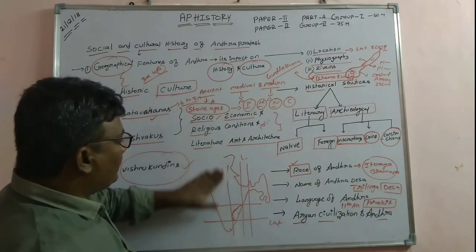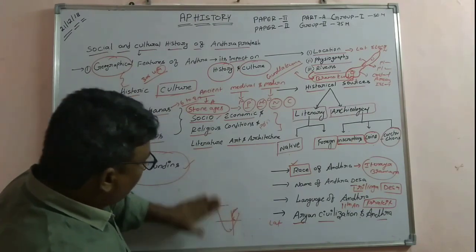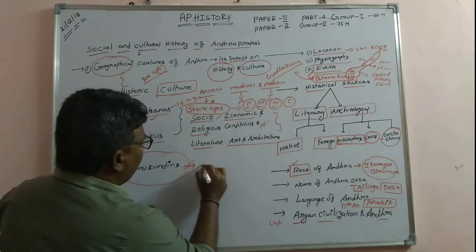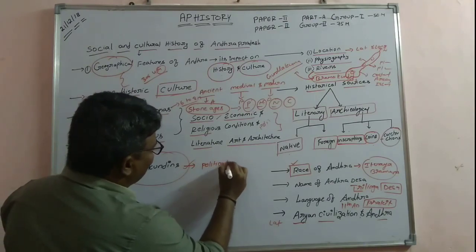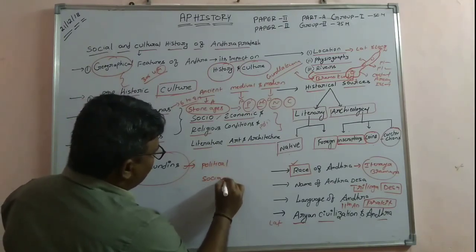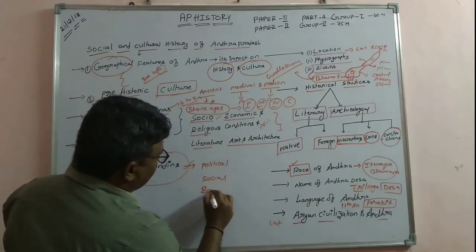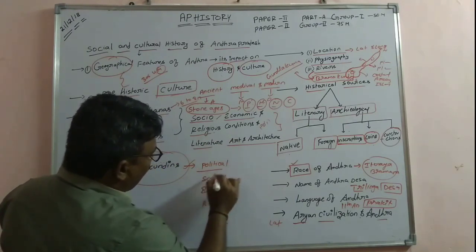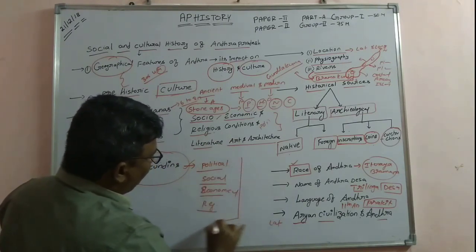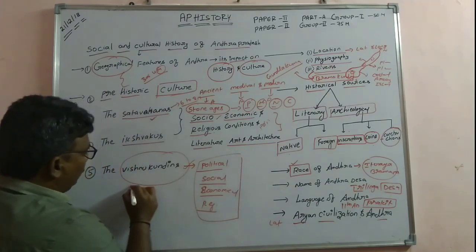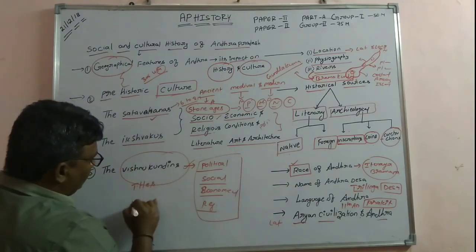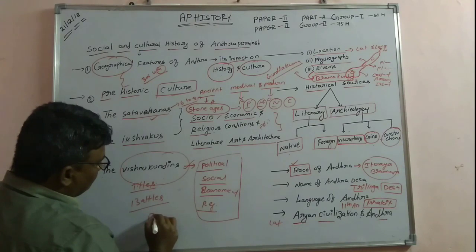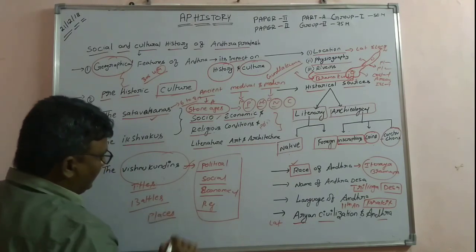And we also go for the history of Andhra, nothing but political conditions, social conditions, economic conditions, and religious conditions. Whole and soul we must go for this. Further, in continuation, we go for the titles of the kings and battles, and some other places. We go for the places.